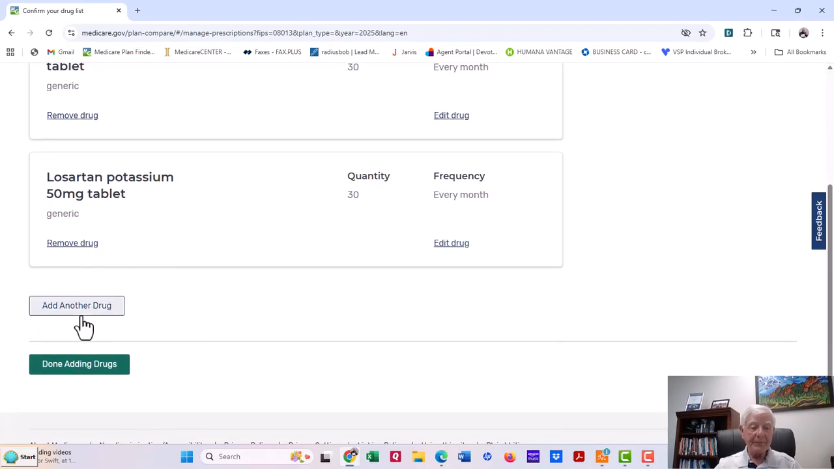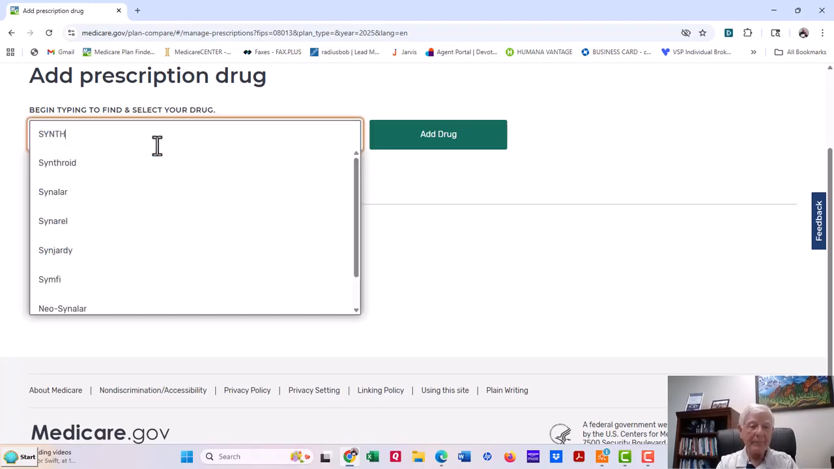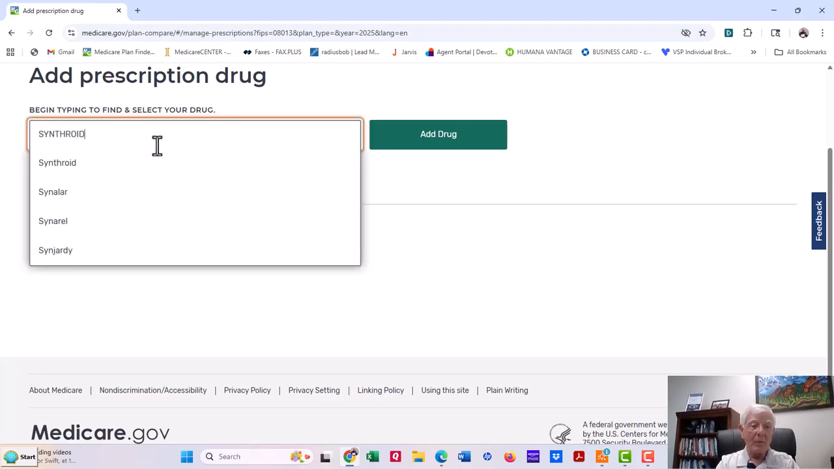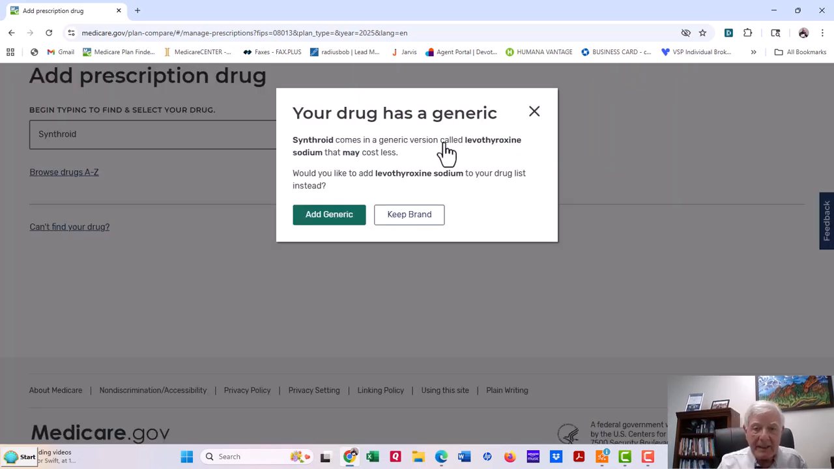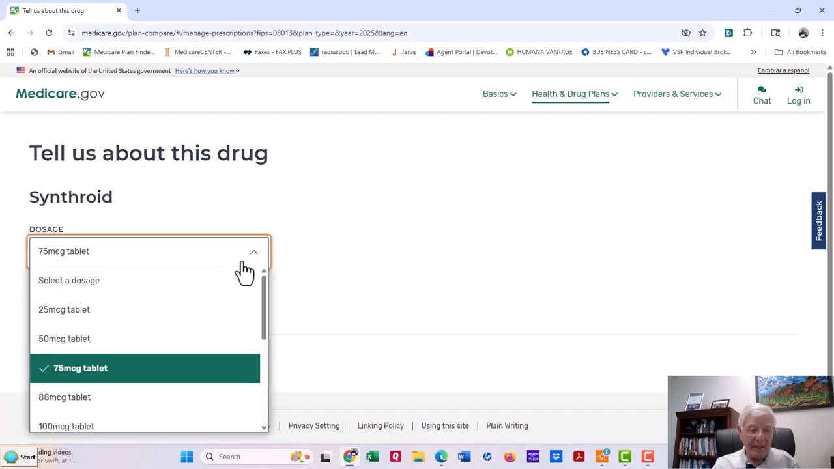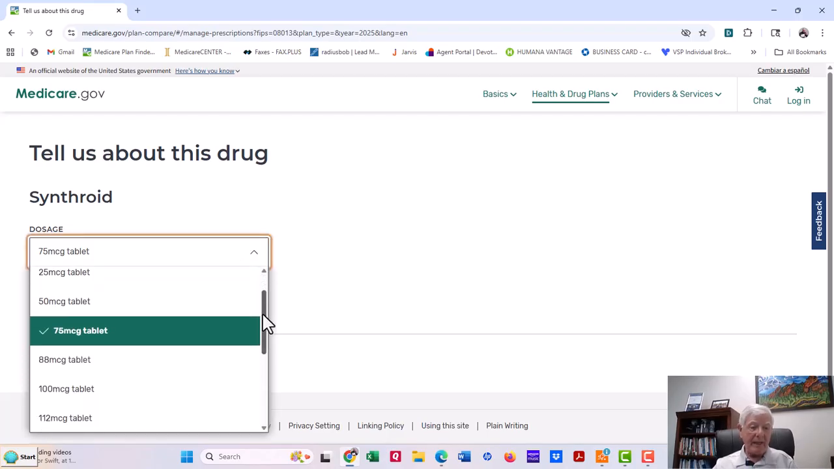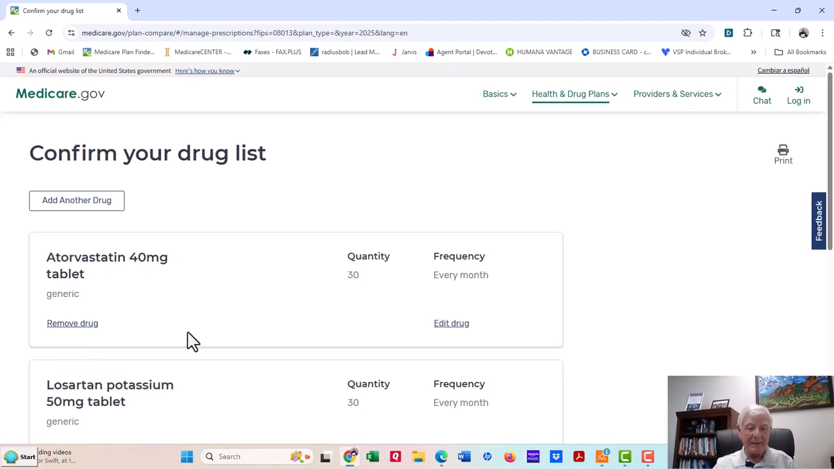Now, what we're going to do is I'm going to put in Synthroid, which is a brand name for thyroid issues, okay? Synthroid. And when I put it in, it says it comes in a generic version called levothyroxine sodium that may cost less. Would you like to add levothyroxine to your drug list? Well, right now, let's keep the brand because I want to show you the difference in cost, okay? So it comes in tablets, 88, 100. Let's put 112 mcg once a day, every month, add to list.